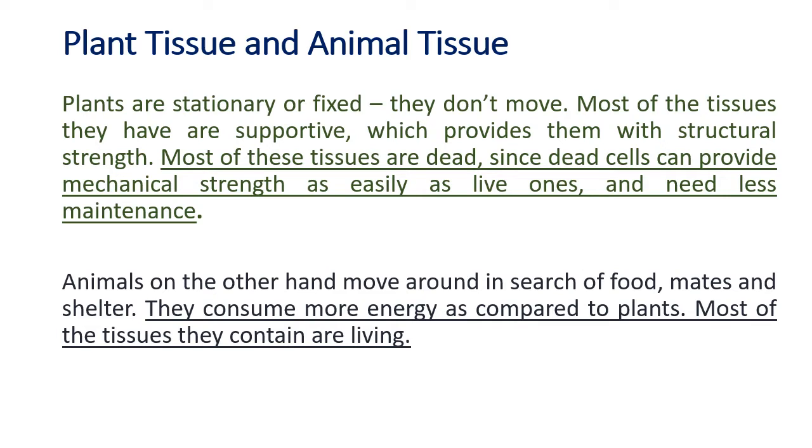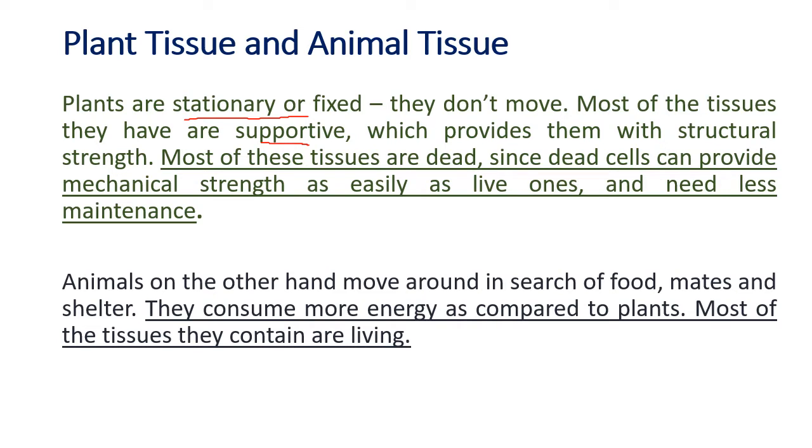Now what is the main difference between plants and animals, and how does it modify the tissue? Plants are stationary or fixed. They can move standing at their place, the branches can move, but they are fixed; there is no locomotion. So plants are fixed, and the tissues are mostly supportive.